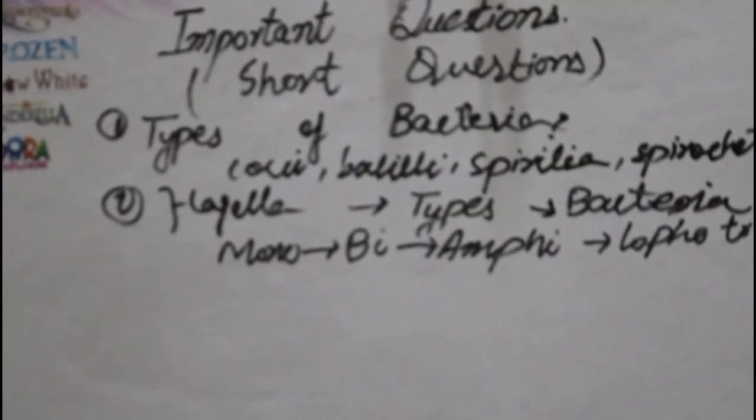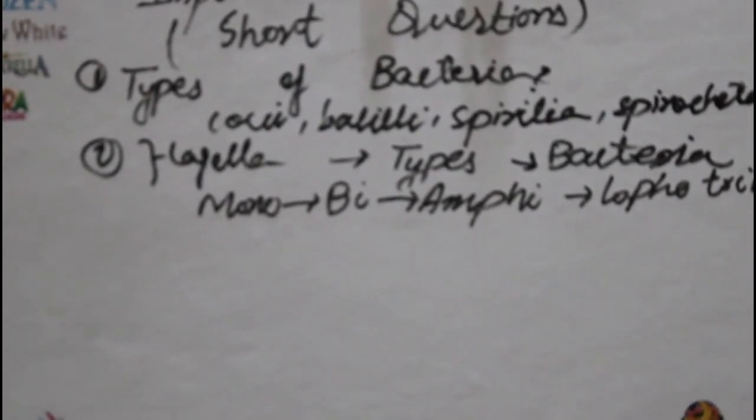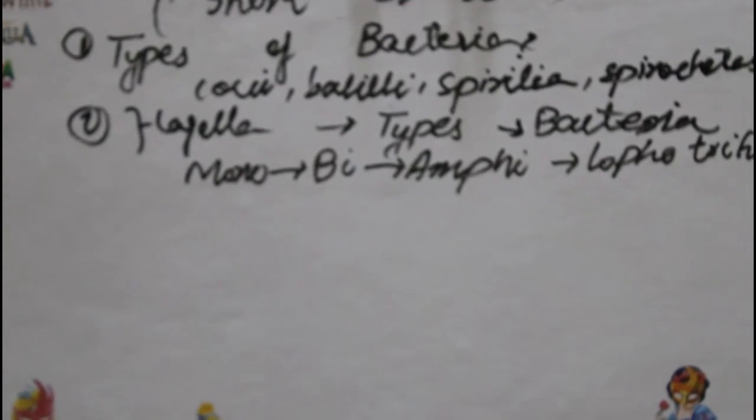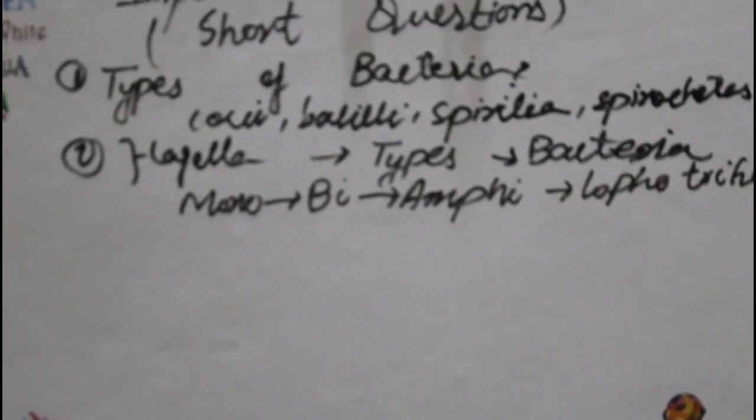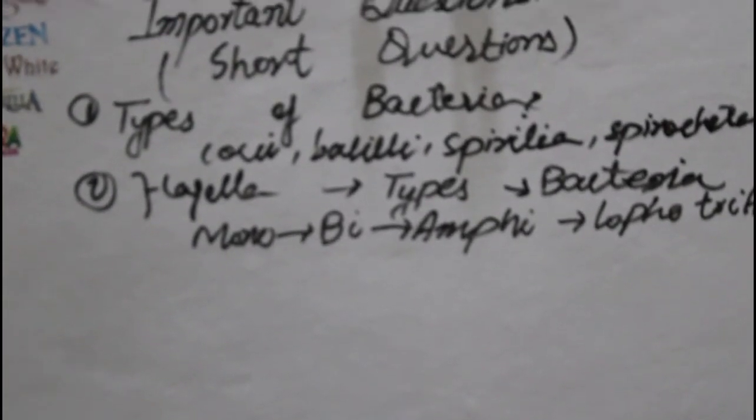If it is monotrichous, it means one flagellum is present on one end of the bacterial cell. Bitrichous means two flagella are present on the bacterial cell, it may be on one side. The next is amphitrichous: it means flagella are present on both ends of the bacterial cell. The last one is lophotrichous, which means the flagella are present in tuft form, many, 4, 5, 6, a group of flagella present on the side of the bacteria. So these are the types of bacteria on the basis of the appearance of the flagella.